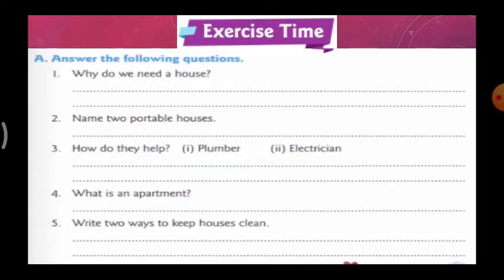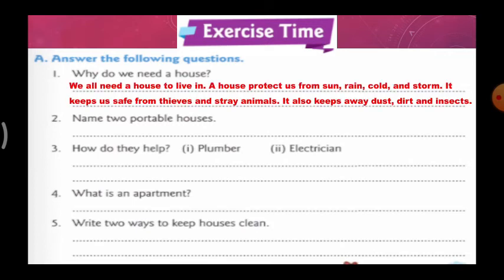Answer the following questions. Why do we need shelter or a house? We saw earlier, right? Write them. We all need a house to live in. A house protects us from sun, rain, cold, and storm.